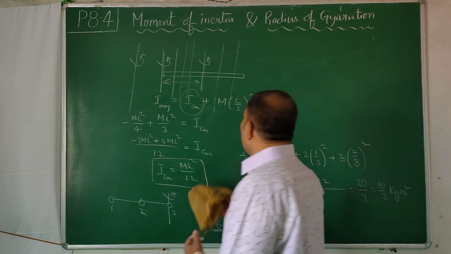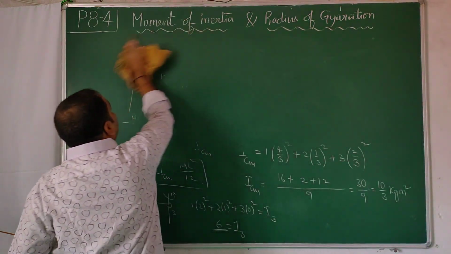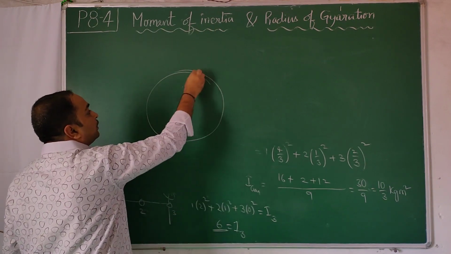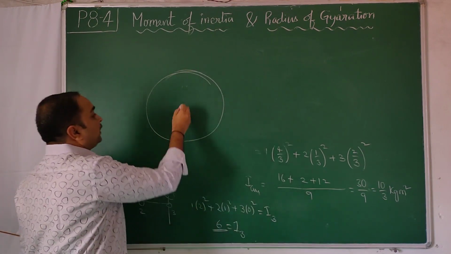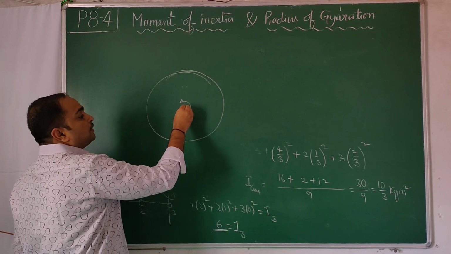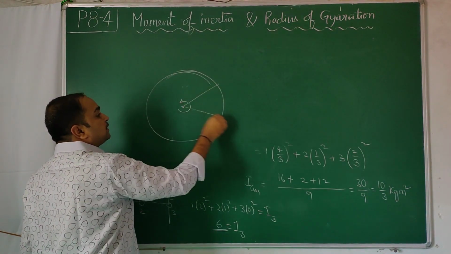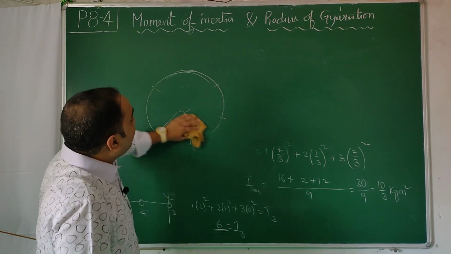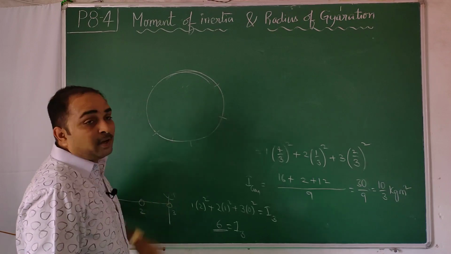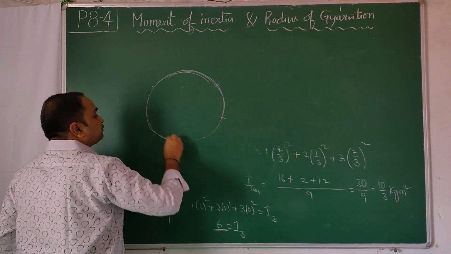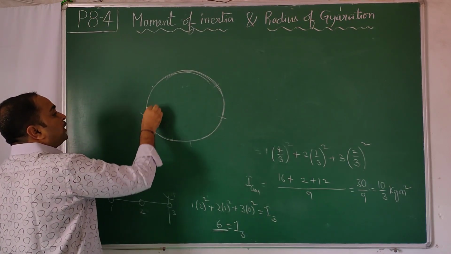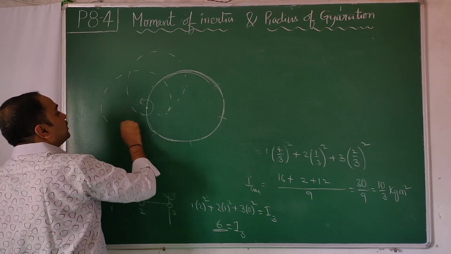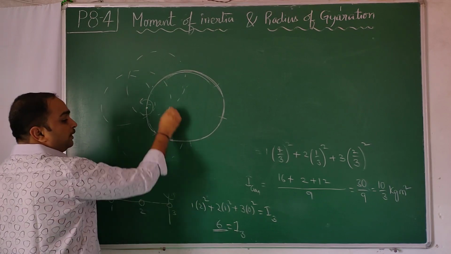Now the question comes, why do we need to learn this theorem? The reason is, just see here. Suppose you have a ring and we are rotating the ring about this axis. This distance, this distance, this distance, all are at the same distance. Very convenient. All the mass is at the same distance. Calculation and integration become easy. But the same ring, about this axis I want to rotate. That means next the ring comes like this, next like this, it will rotate like that.